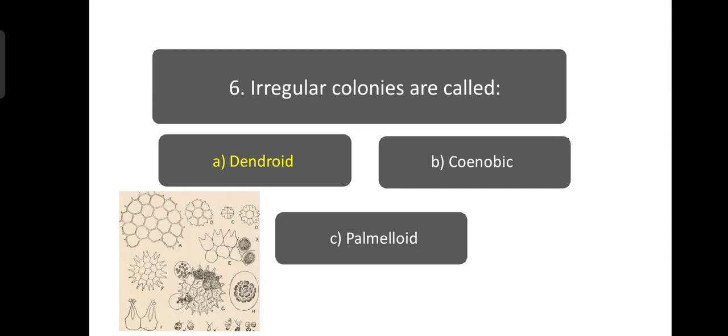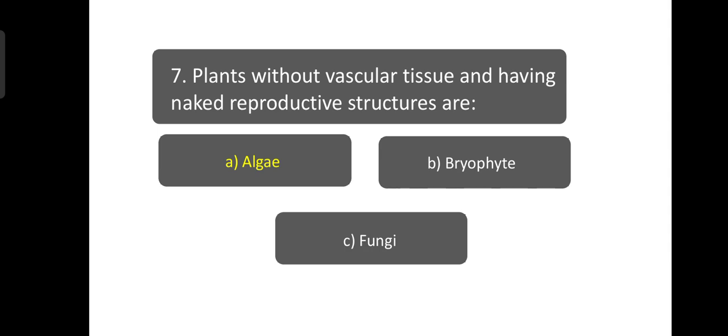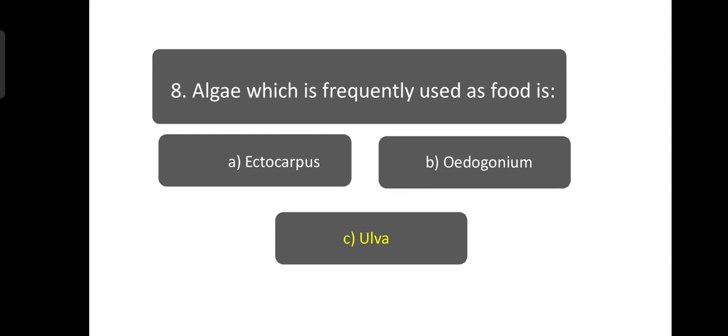Number 6. Irregular colonies are called dendroid. What are the irregular colonies? They are a type of different algal members which are residing in the same habitat. Plants without vascular tissue and having naked reproductive structures are known as algae. Algae in which reproductive structures are not protected by any covering or jackets. So that's why algae is not included in kingdom Plantae. Algae which is frequently used as a food is known as ulva.